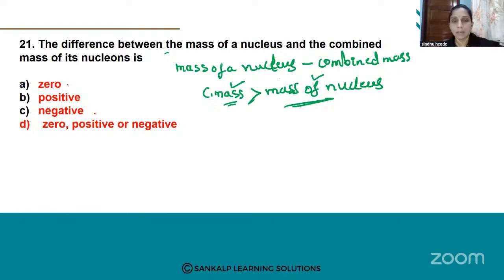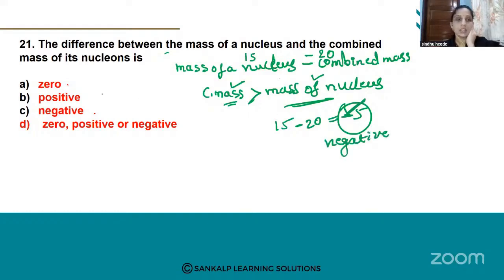We know that combined mass is large as compared to the mass of the nucleus. For example, the mass of the nucleus is 15 and the combined mass is 20. Okay, 15 minus 20, what do you get? You get minus 5. So the answer is negative, right? So which option is correct? Option C is the correct answer.